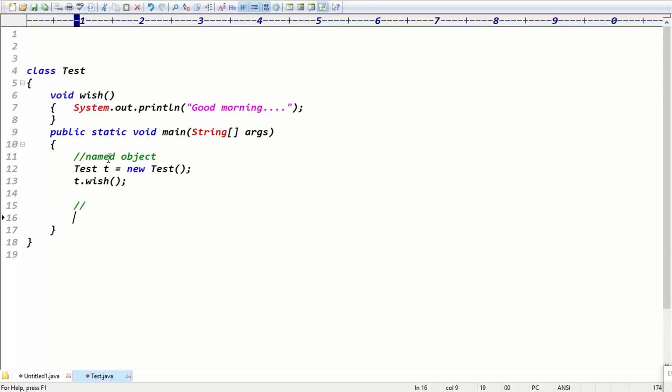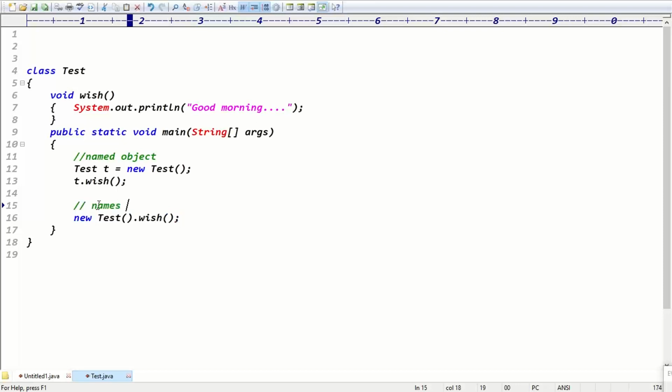And even so, we can write the code with a nameless object, guys. Nameless object means you can call new Test().wish directly, calling the wish method. Does this object contain any name here? There is no name, right? Exactly. An object without a name is called a nameless object.